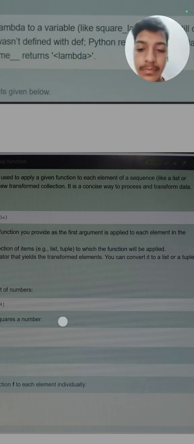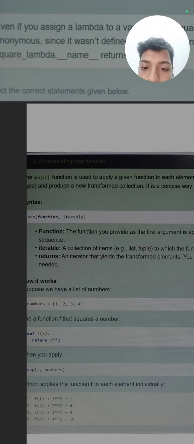What is the syntax of the map function? First we write map, then in round brackets the function name, comma, the iterable. Iterables are a collection of items, like the list, tuple and dictionaries we have read.